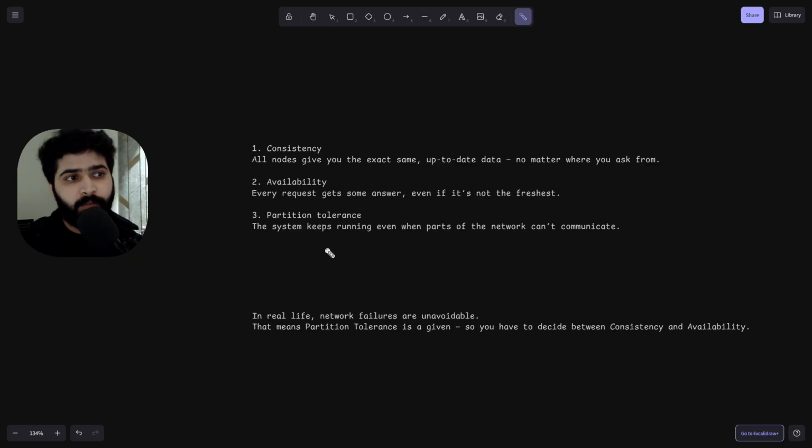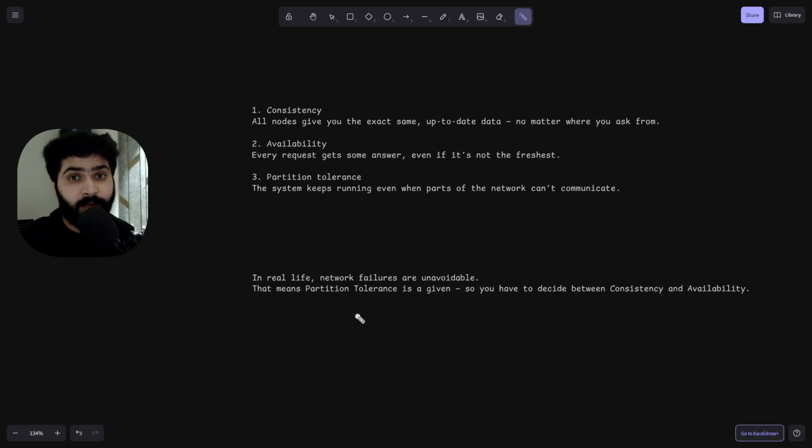So next is your partition tolerance. We'll understand this in the coming example. So let's understand first partition tolerance. Like the system keeps running even when parts of the network cannot communicate. There might be a failure between the nodes, but still the system should run. Okay. Like in real life your network failures are unavoidable. That means the partition tolerance is a given, so you have to decide between consistency and availability.